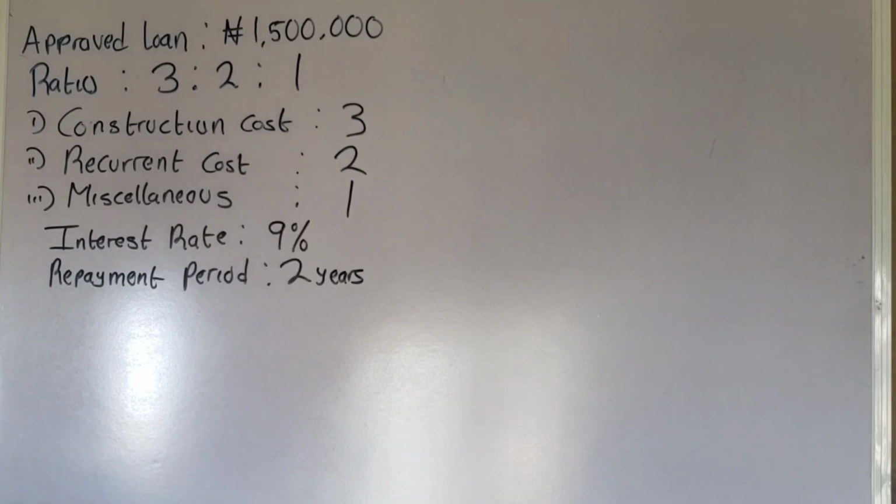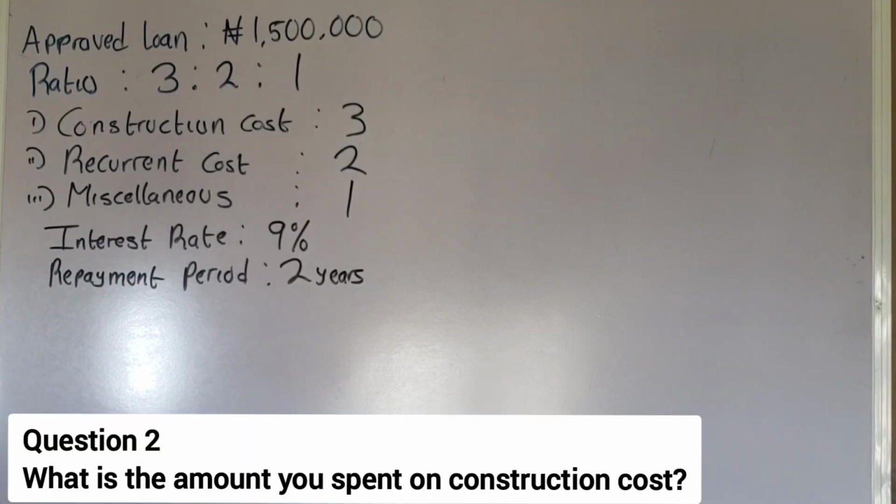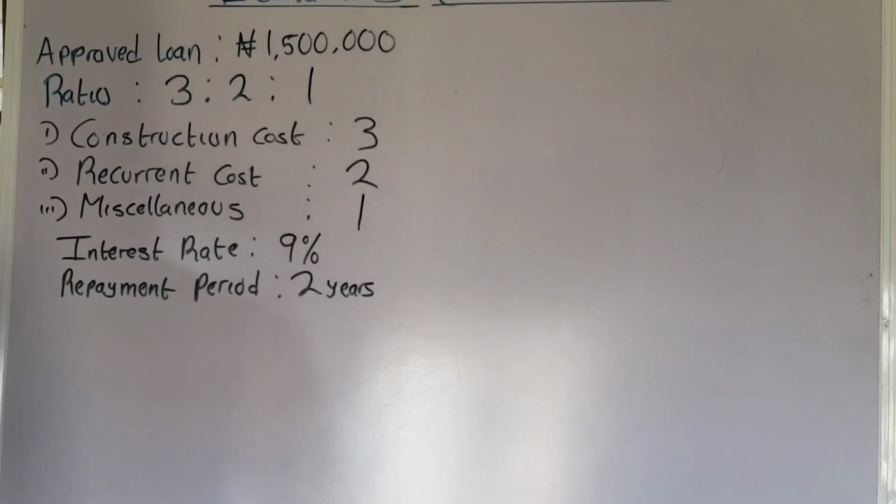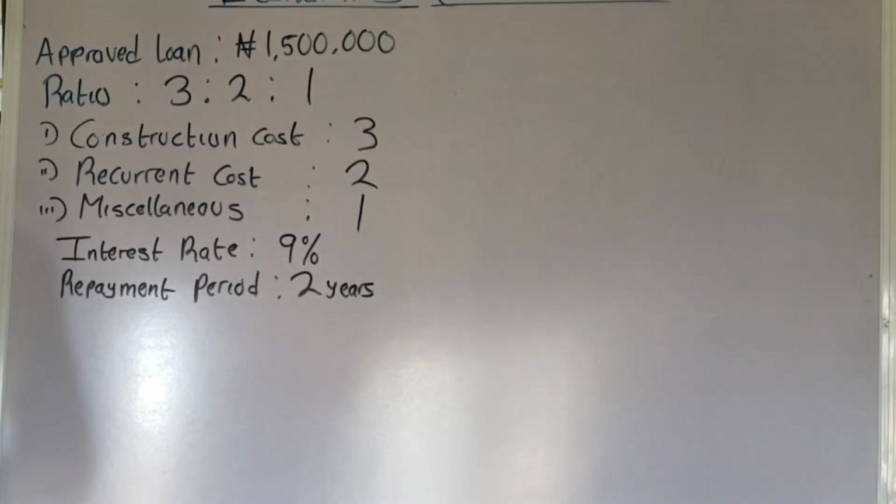Okay, now the next question says, what is the amount to be spent on construction costs? How much are you going to spend on construction costs? This is very simple. If you are very versed with ratio, you shouldn't find this difficult to answer. Now let's calculate the amount that we are going to spend on construction costs.